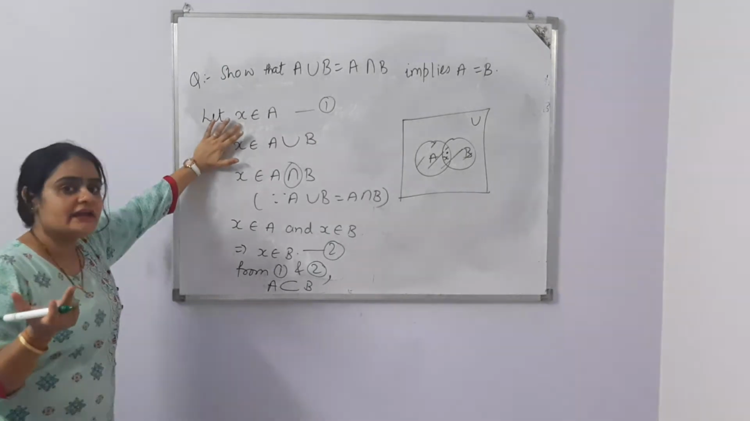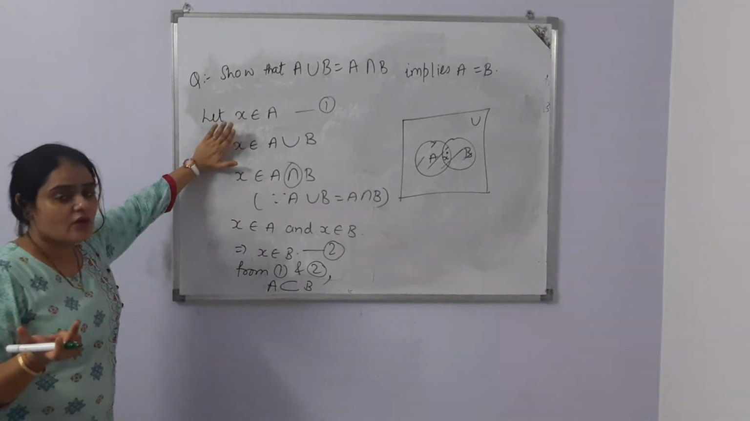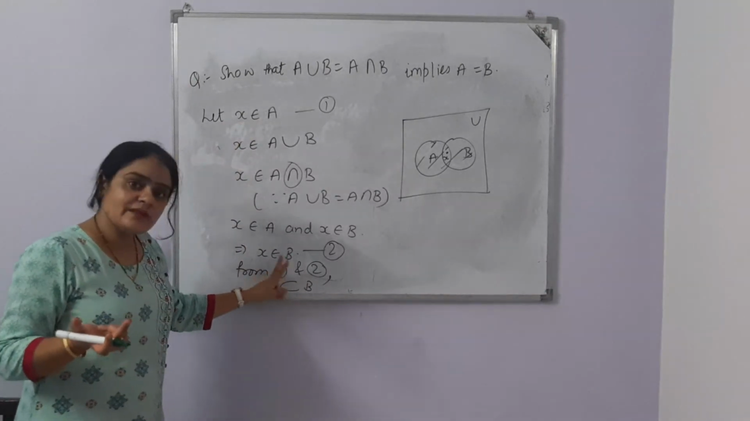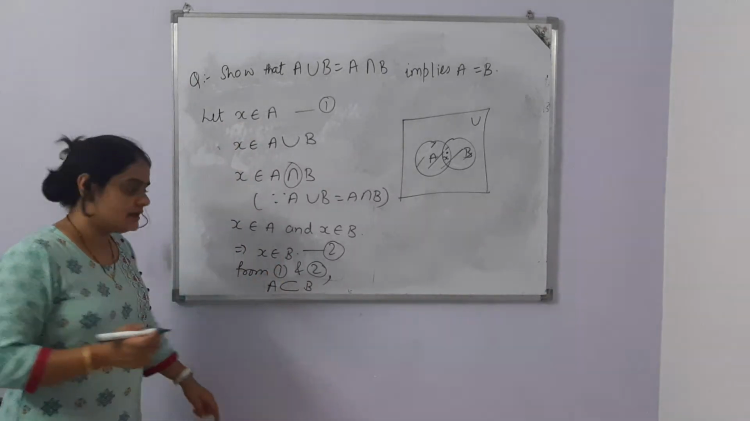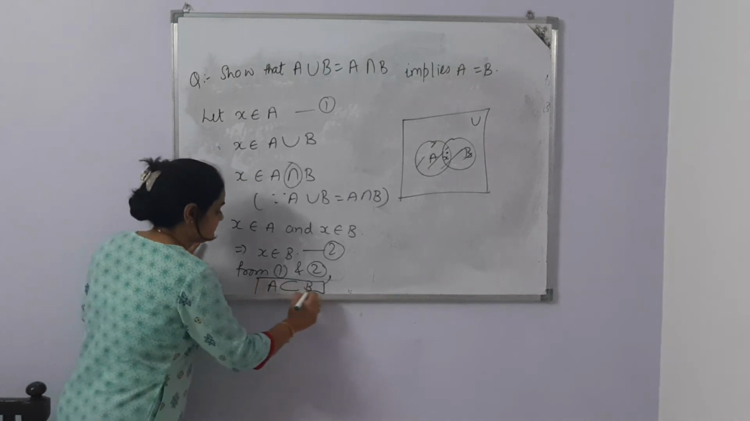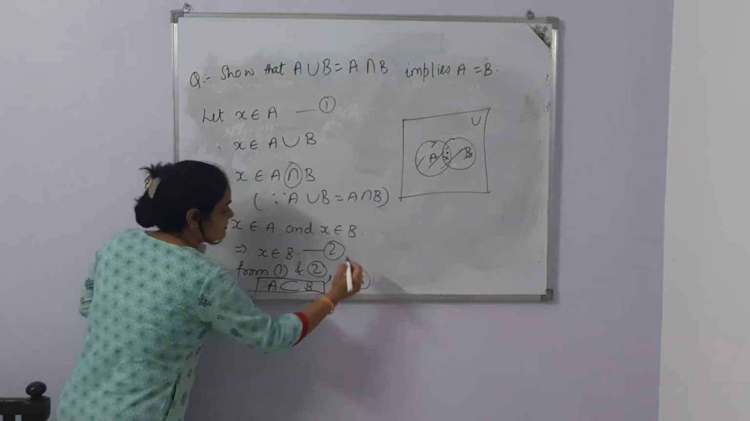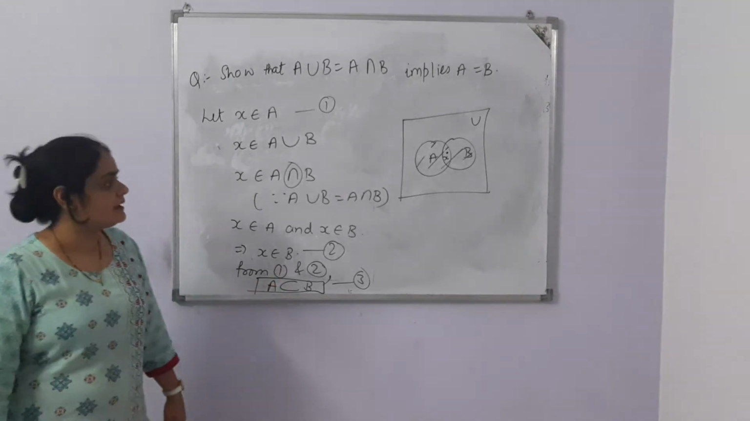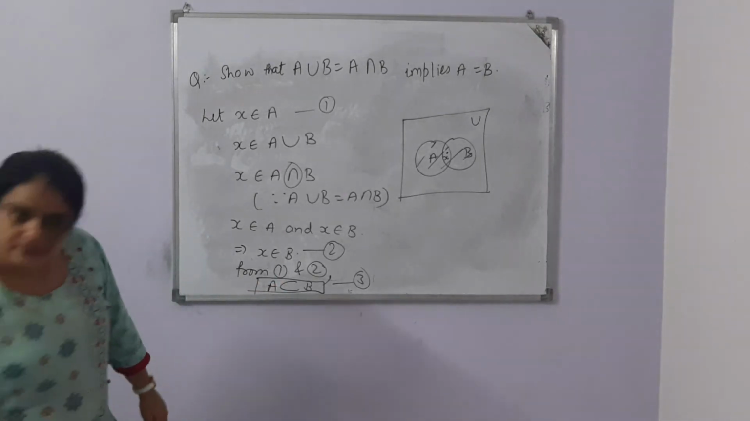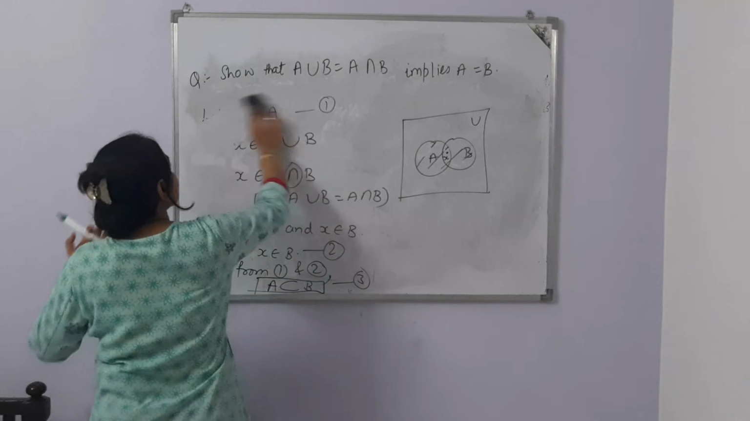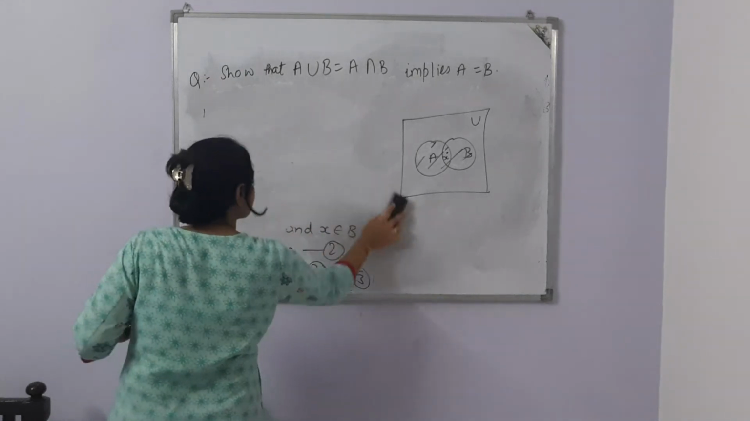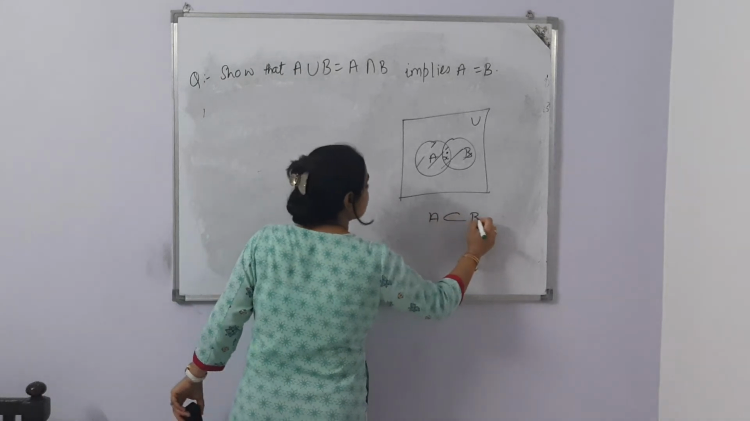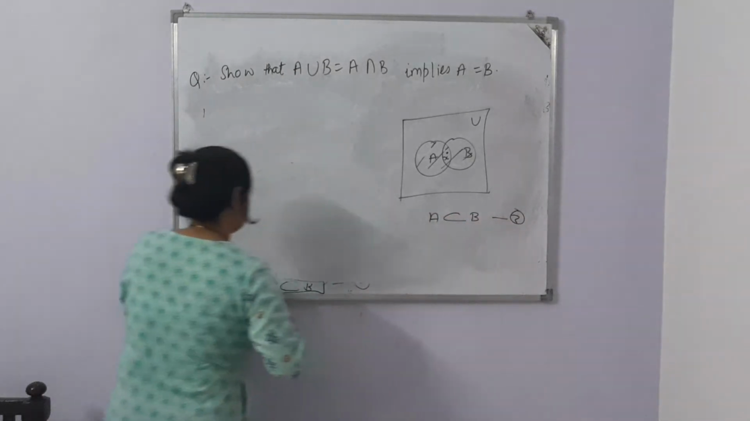coming in set A. So all the elements which are in A are also part of B. That means A is the subset of B. This is the third point. That means the first relation we get is A is the subset of B. Now we have already proved that A is the subset of B. This is the third result.